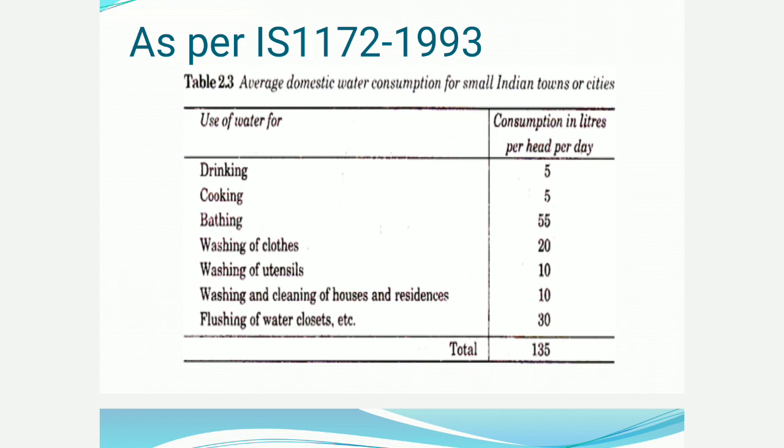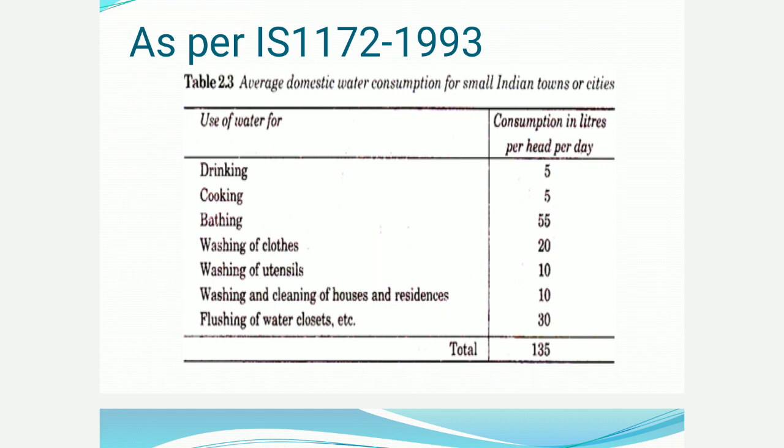So the CPHEEO manual. That is the Central Public Health and Environmental Engineering Organization under the Ministry of Urban Development, New Delhi, has given the manual on water supply and treatment. So they have provided the guidelines that an average Indian person should receive 135 liters of water per day.